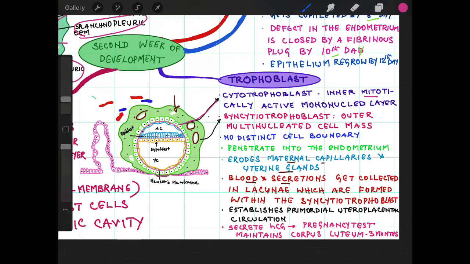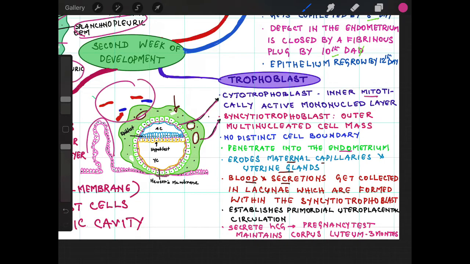Now the second layer is the syncytial trophoblast. Syncytial trophoblast is the outer multinucleated cell mass which develops from the cytotrophoblast. It doesn't have any distinct cell boundary. This has the capacity to penetrate into the endometrium. By penetrating into the endometrium, it also erodes the maternal capillaries and uterine glands.